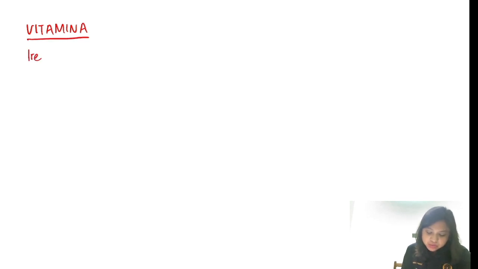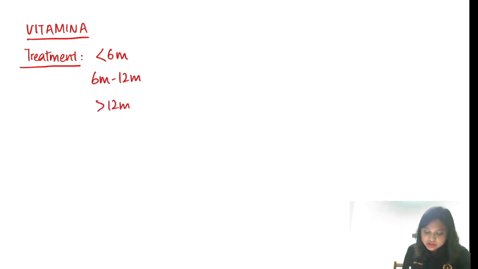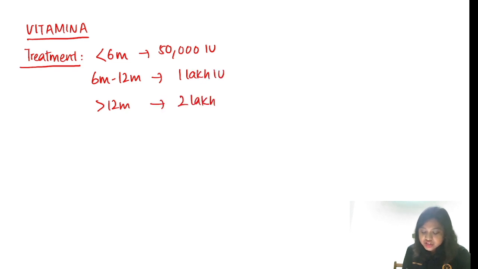In case of treatment, less than 6 months, 6 months to 12 months, and more than 12 months. So we give 50,000 international units. Here it is 1 lakh. It is 2 lakh international unit. And the dosage is like this.